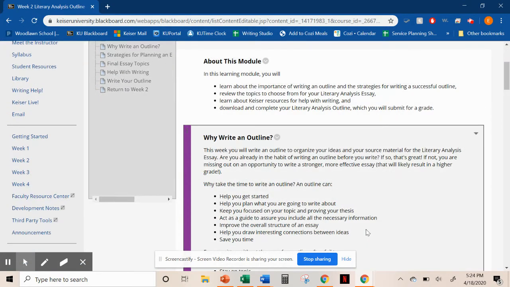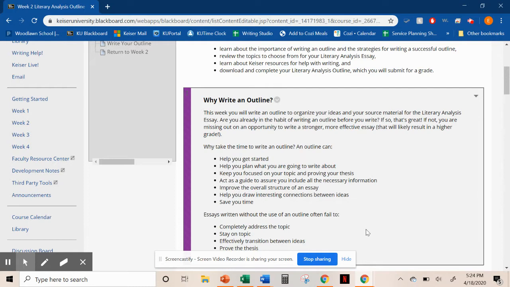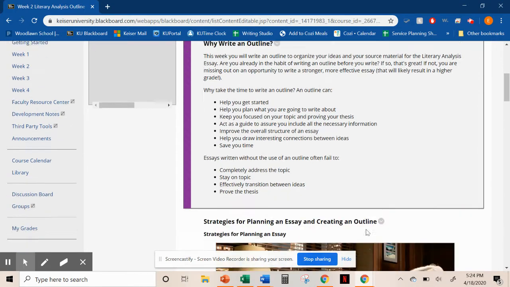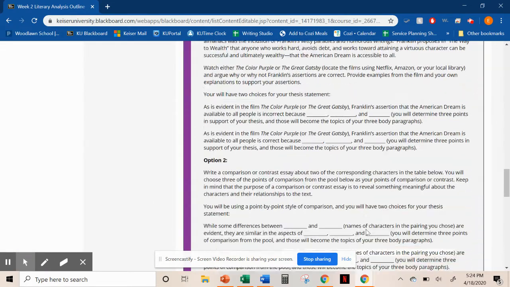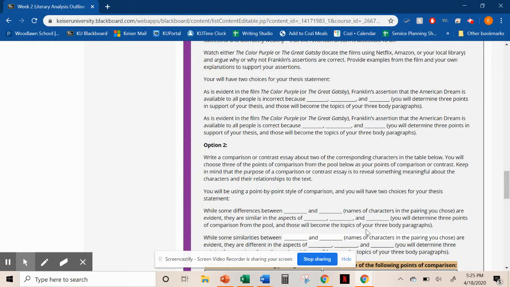And then as you work through all of it, it's going to guide you through the importance of creating an outline and how to brainstorm and all of that good stuff. And really quickly, you're going to come down here and you're going to choose one of these particular options, right?